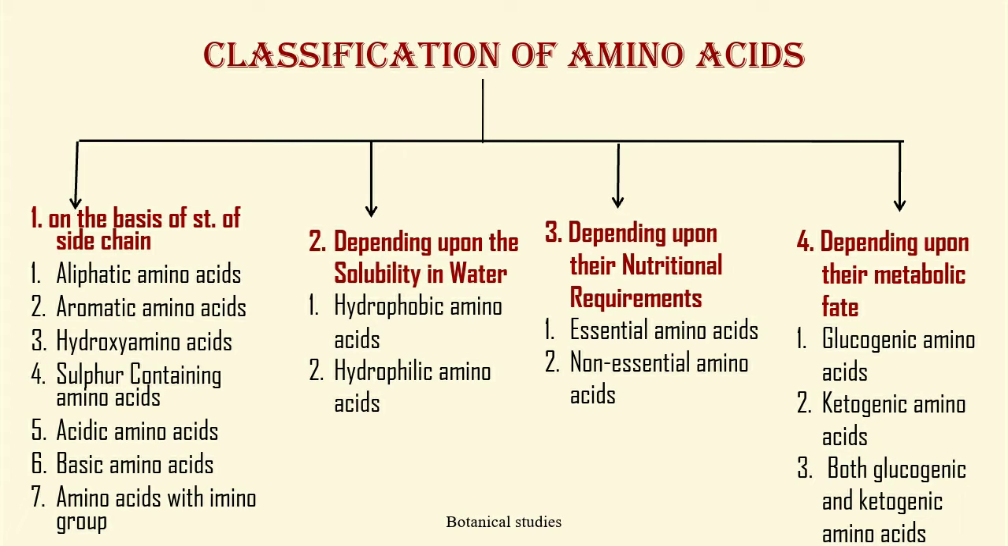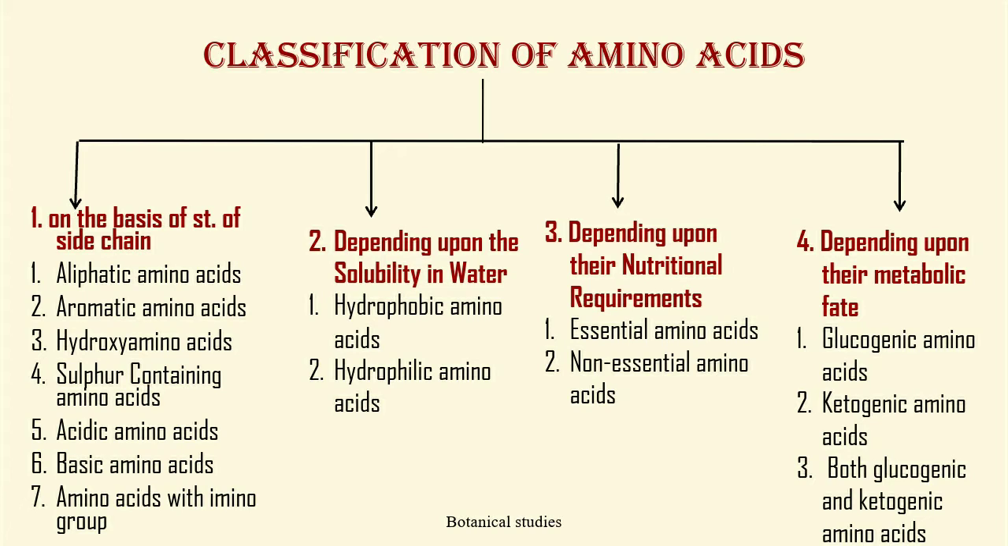Classification of amino acids. Amino acids are classified in four different ways. First, on the basis of structure of side chain. Second, depending upon the solubility in water. Third, depending upon their nutritional requirement. And last, fourth, depending upon their metabolic fate.